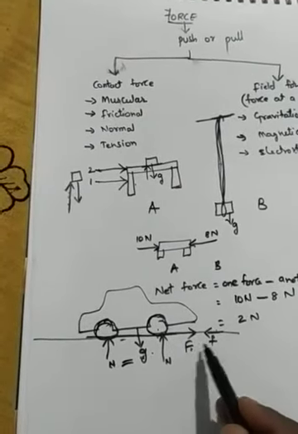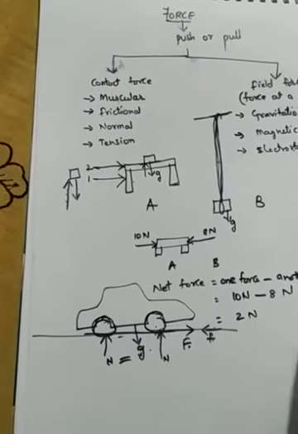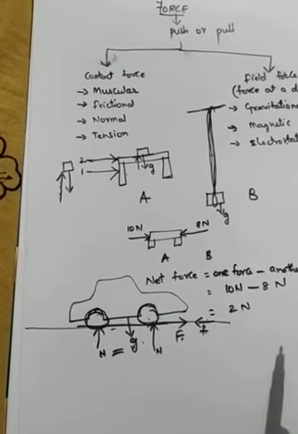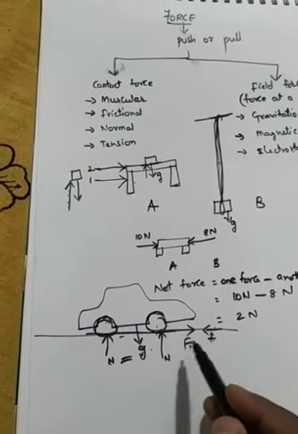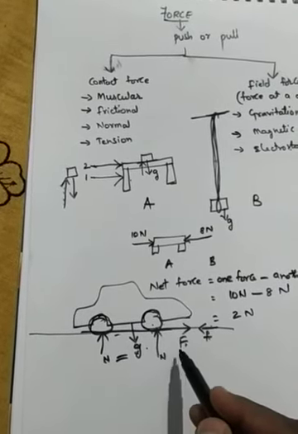This is the engine force. This is the frictional force. So the car is able to move forward. The car is moving forward. Why? Because the frictional force is less than the applied force, so the car will move.